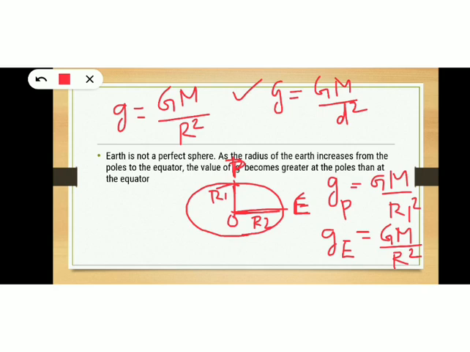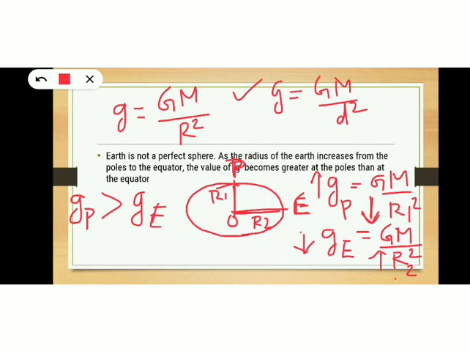Now, which is greater, r1 or r2? Yes, r2 is greater than r1, isn't it? So r2 is greater and r1 is less. If the value in the denominator is less, then the fraction will be more. So if r1 is less, then acceleration due to gravity will be more, and if r2 is more, then acceleration due to gravity will be less. That means the acceleration due to gravity experienced by an object at the polar region will be greater than that experienced by an object at the equatorial region.